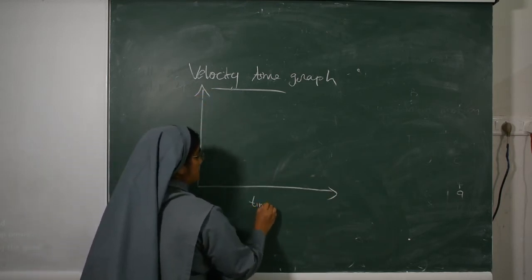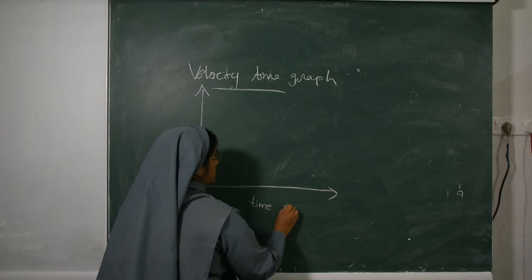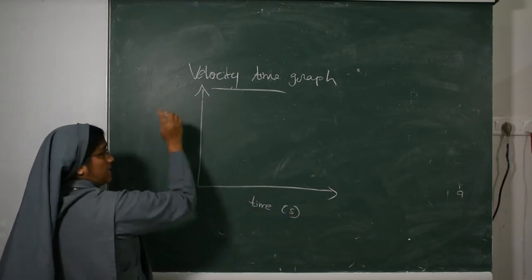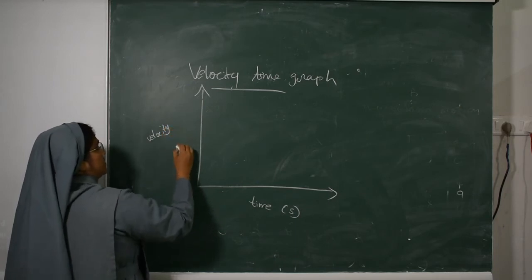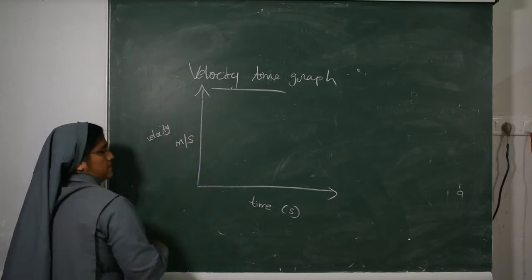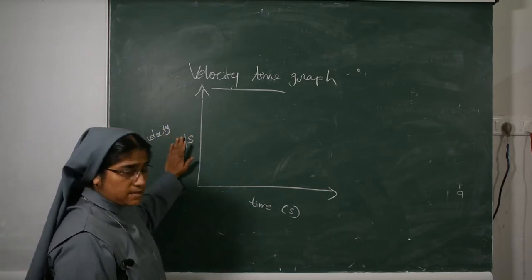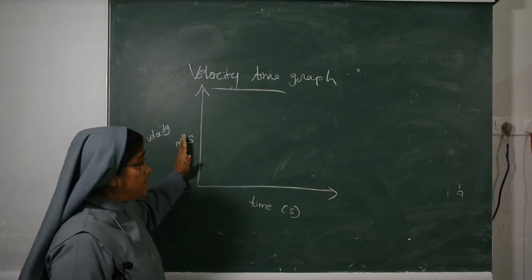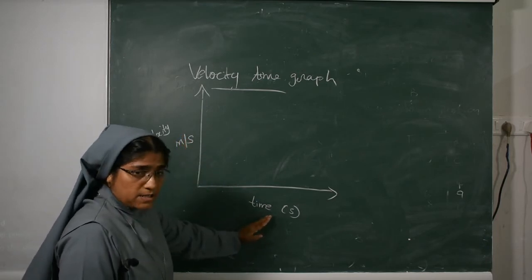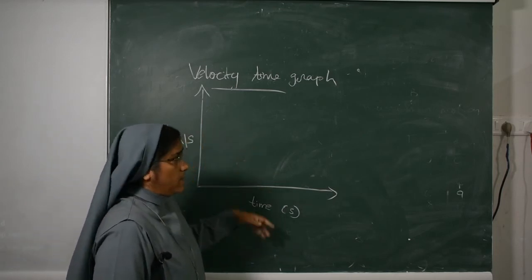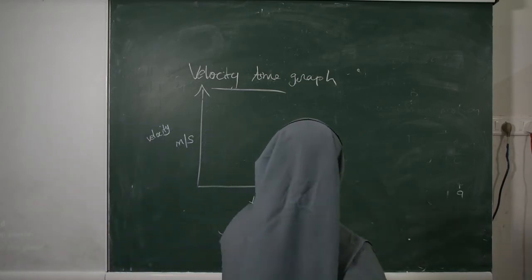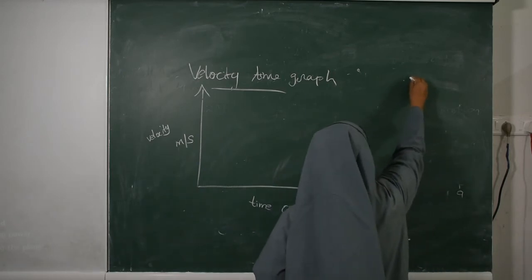Time we write here in seconds, and velocity here, with the unit meter per second. The SI unit of velocity is meter per second. So how to plot this graph? First we have a table here.